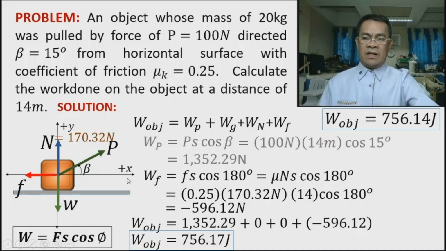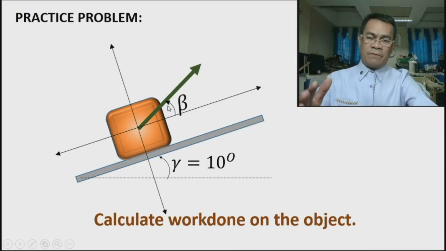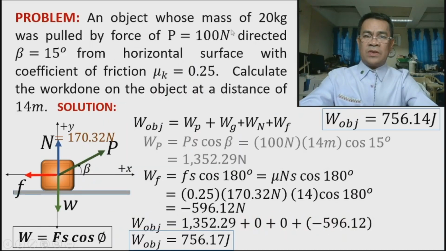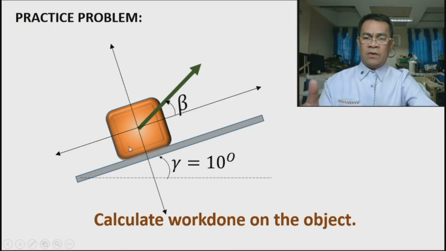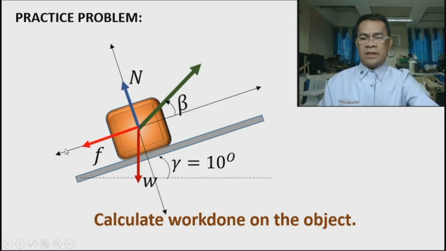Now, let's level up this problem again. Suppose we have the same values of mass, force, angle, coefficient of friction, everything the same. The difference is we incline the surface to 10 degrees. Okay, this is still our P. We have the normal, we have the weight, and we have this friction.